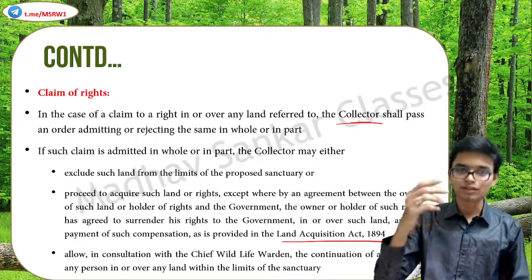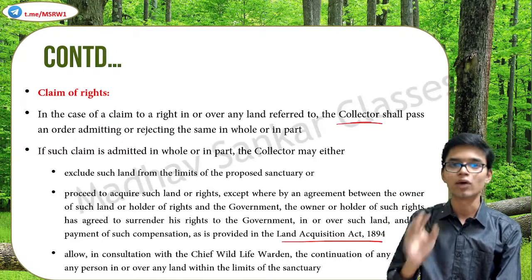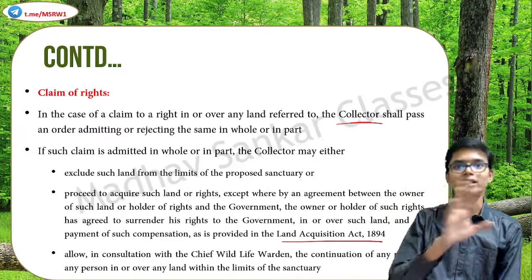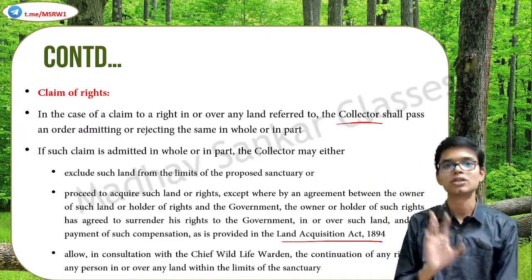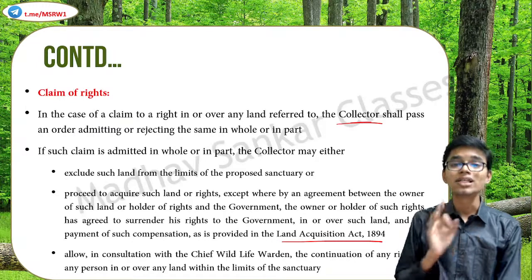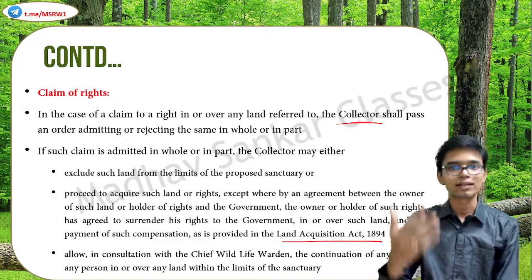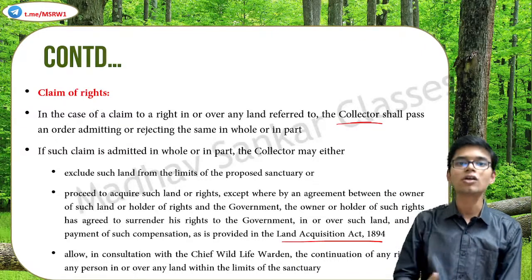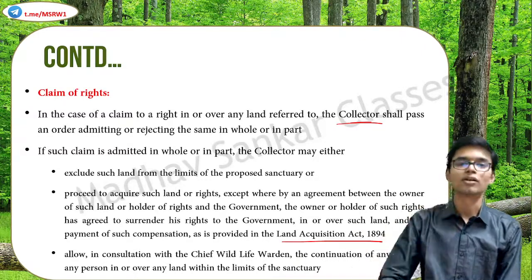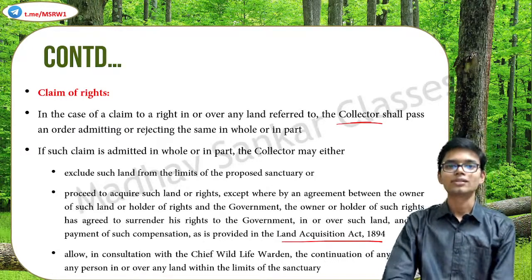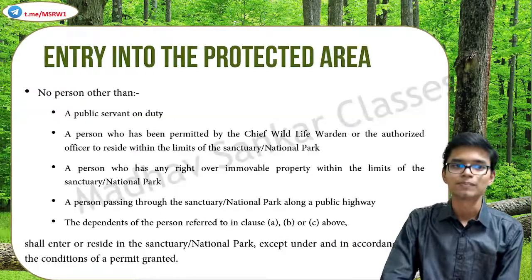So after consulting with the chief wildlife warden, the collector may allow these persons to continue their rights within the boundaries of the sanctuary or national park. So these are the three options in front of the collector, and he could choose any of these based on the best possible outcome. So this is how the claim of rights are processed.